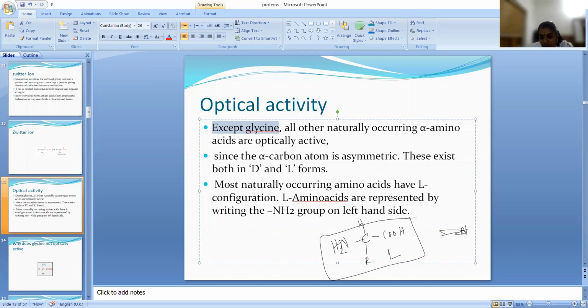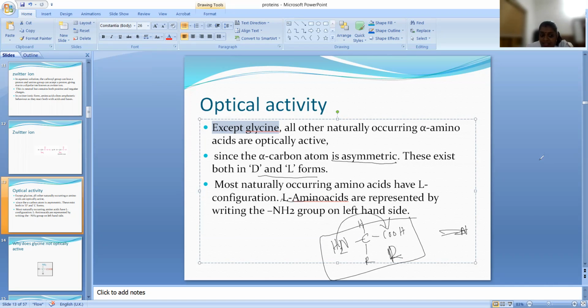If the NH2 group is on the right side, then it is called a D amino acid. Mostly all naturally occurring amino acids are in the L form. D and L forms both exist, but most natural ones are L, meaning NH2 will be on the left side. And all are optically active because they consist of an asymmetric carbon.